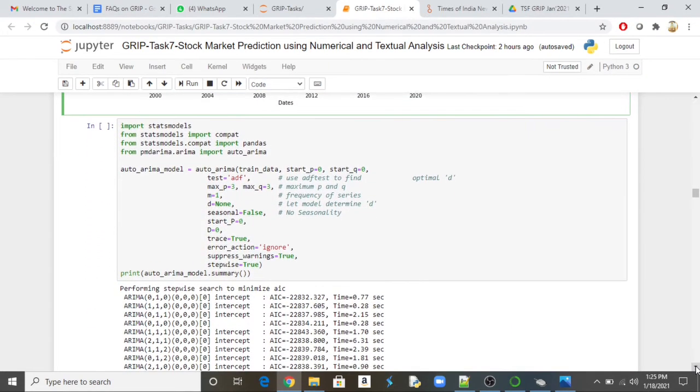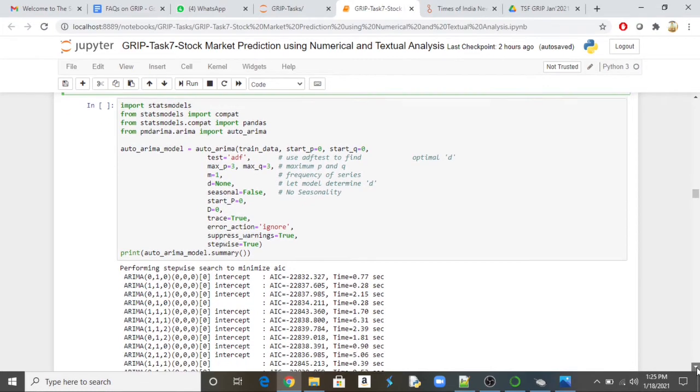Then we have to run the ARIMA model. ARIMA is one of the most frequently used and efficient time series models. So we have to find out what is the best p-value and q-value for this ARIMA model. That is the first thing which we have to do.